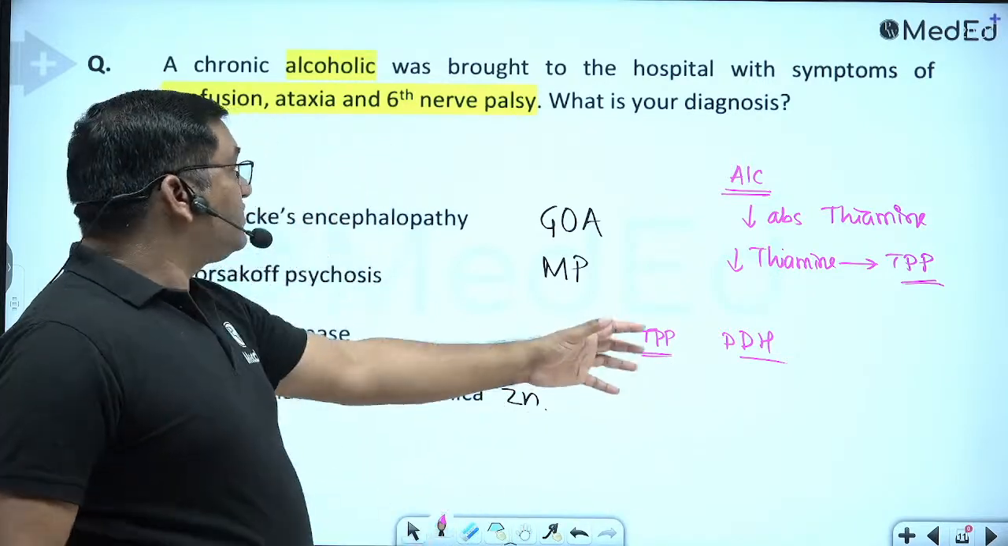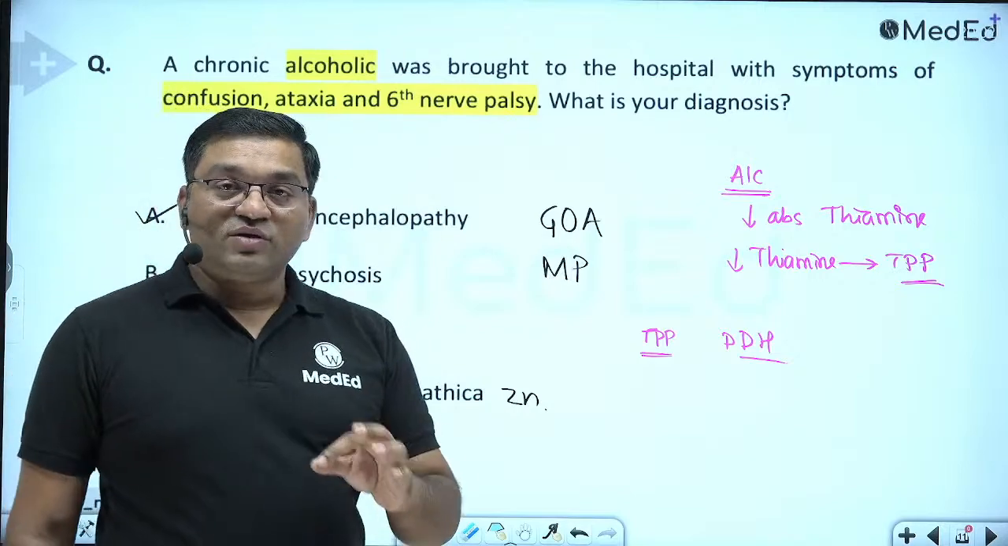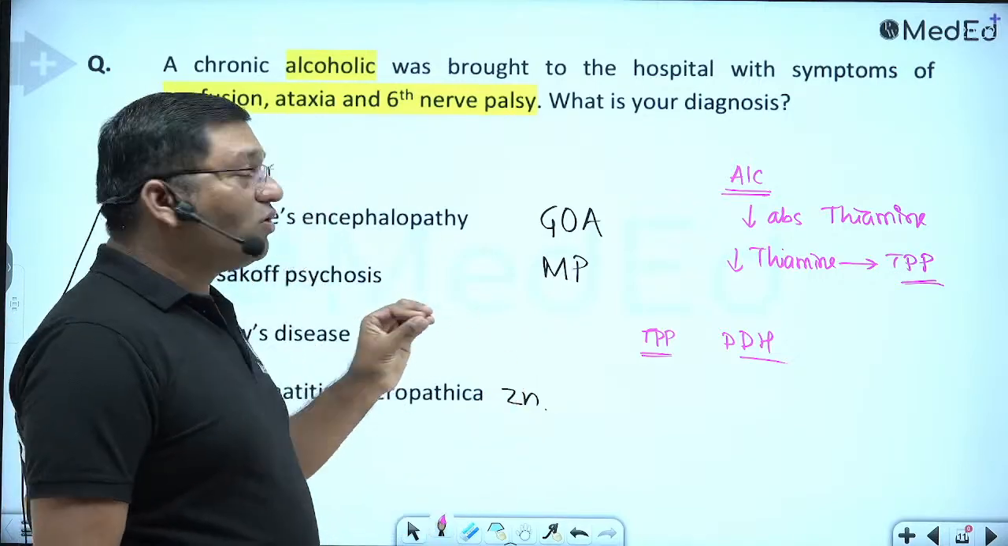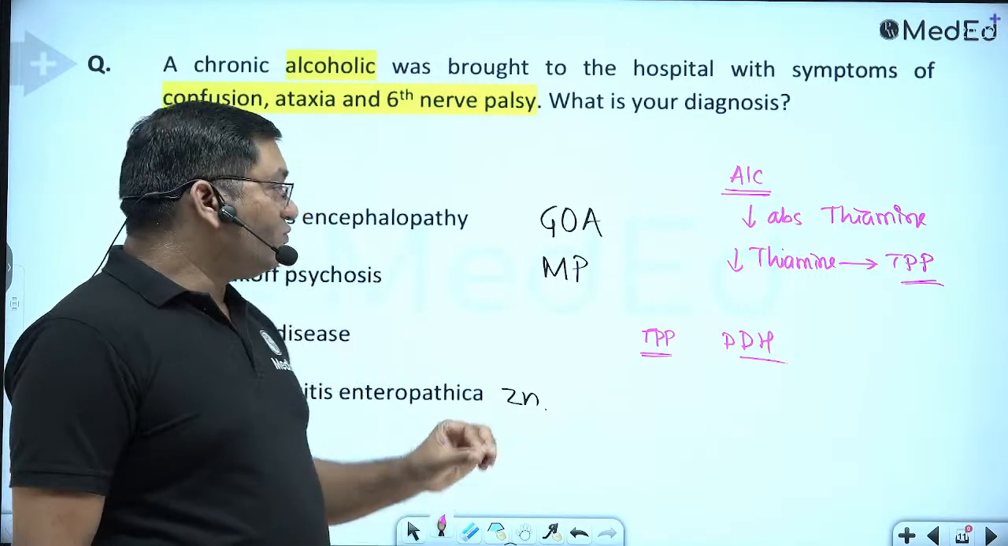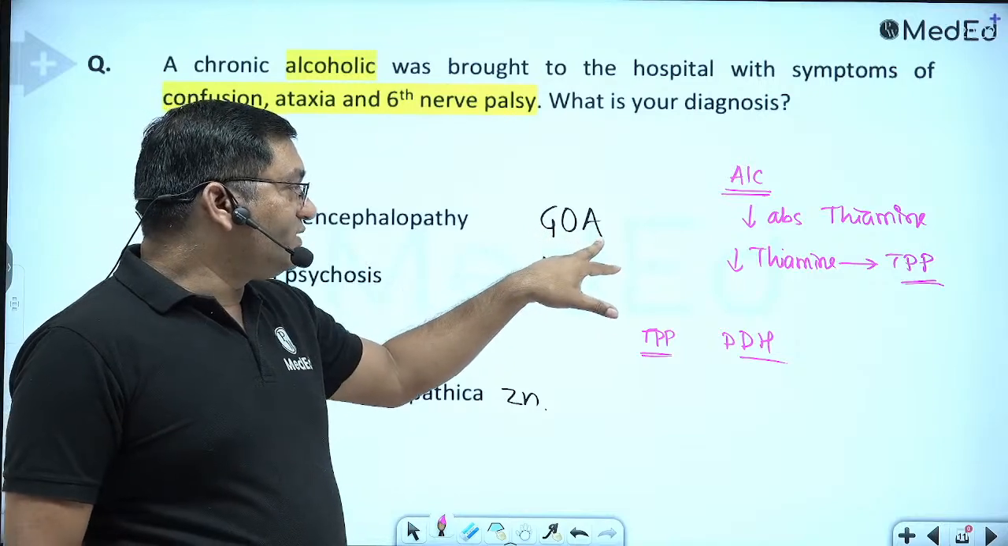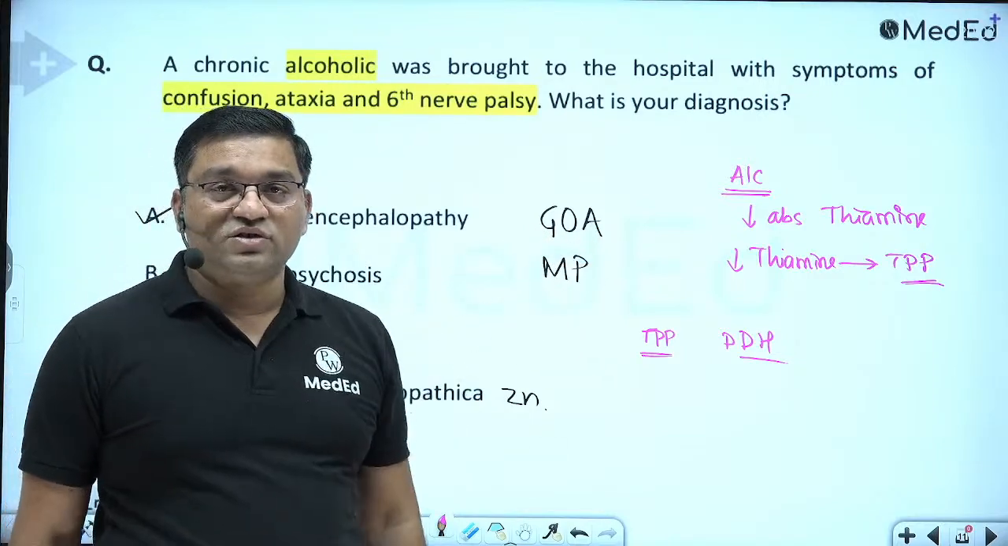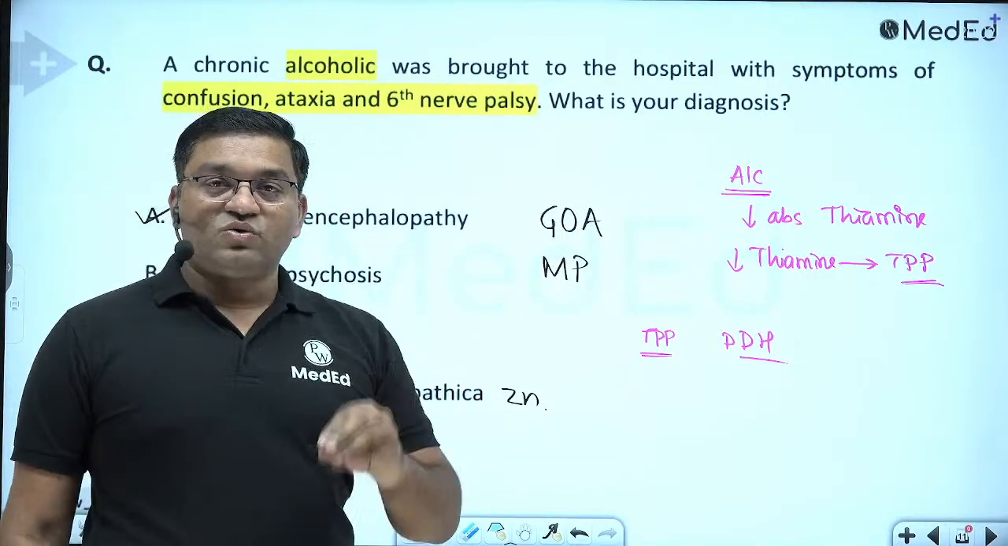So because of less ATP production, these are the symptoms in Wernicke's-Korsakoff syndrome, which includes global confusion, ophthalmoplegia, ataxia, memory loss, and psychosis all together in Wernicke's-Korsakoff syndrome.